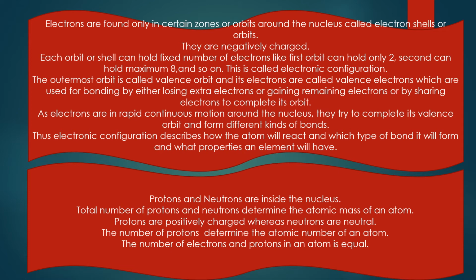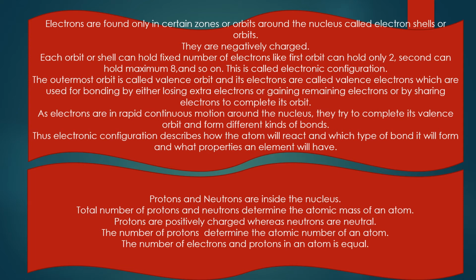The outermost orbit is called the valence orbit, and the electrons in the outermost orbit are called valence electrons. In order to complete the orbit, they gain, lose or share the electrons and form bonds. In this way, different kinds of bonds are formed. This we will learn in another video. Now let's continue. So the electronic configuration describes how the atom will react, which type of bond it will form and what properties an element will have.